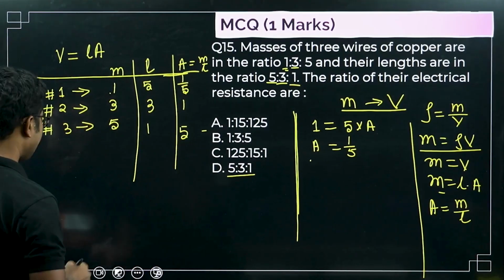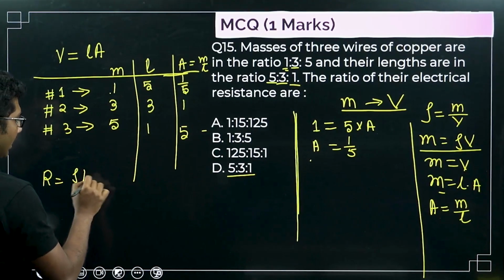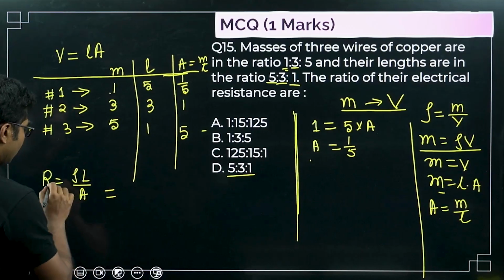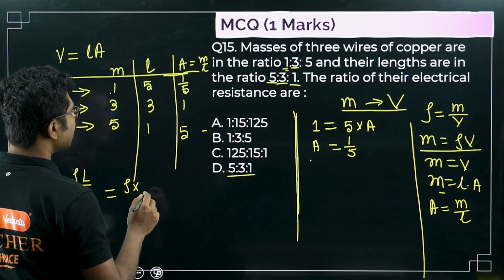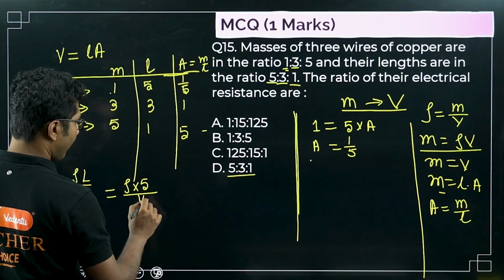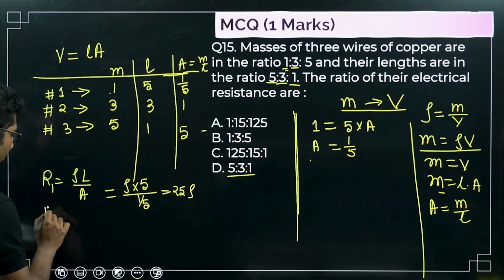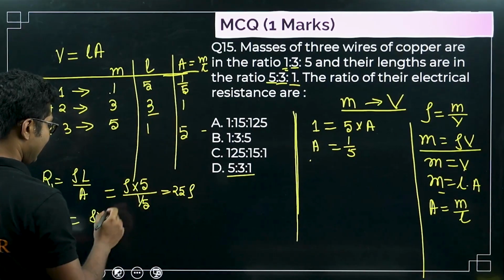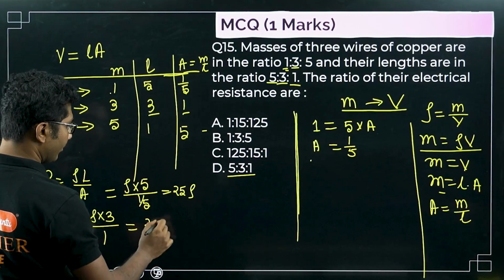Now you have to calculate the resistances. Resistance is rho L by A. So resistance R1 equals rho, L is 5, A is 1 by 5, so it is 25 rho. R2 will be rho, L is 3, A is 1, so it will be 3 rho.